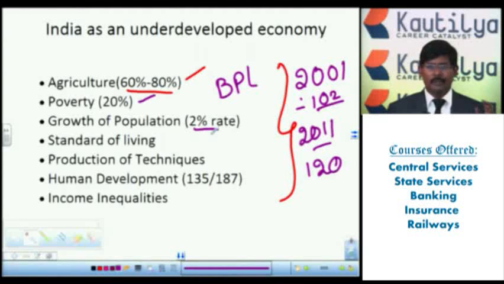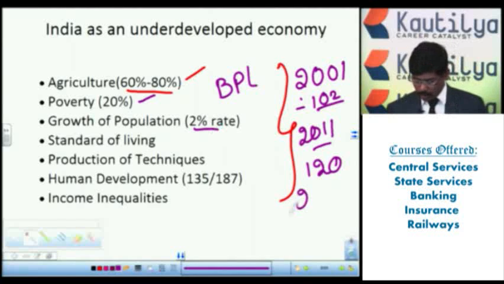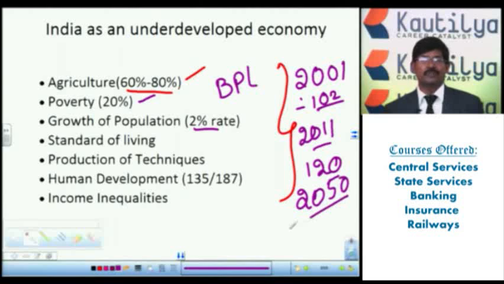When the population is increasing so tremendously, we are unable to provide day-to-day commodities, accommodation, housing, health, education, employment facilities and all other facilities. That's why we have to control the population growth. If we do not control it, India will become the most populous country in the world. At present, maybe we are in second place. If we don't control this growth, by 2050 we will definitely reach first position in the world. So we have to take care of that.